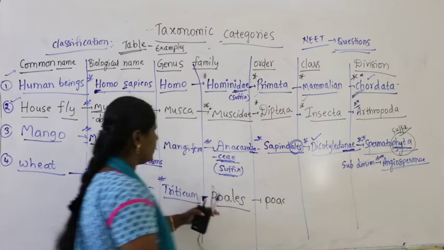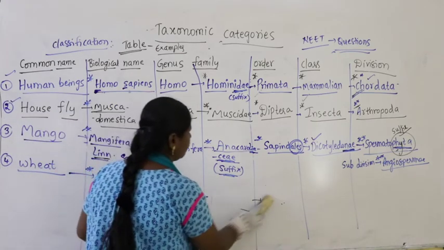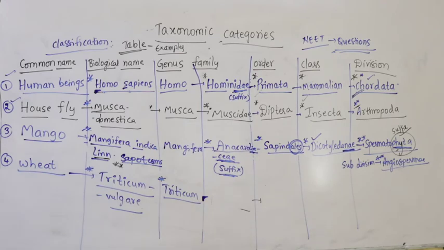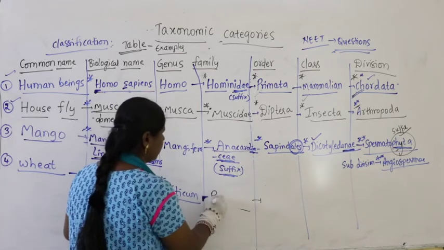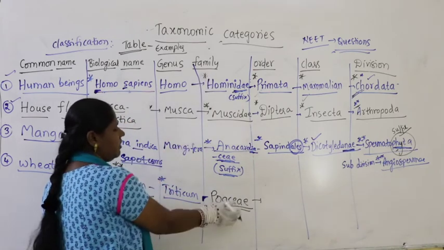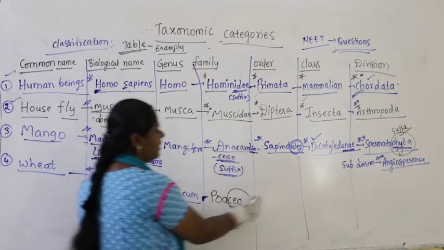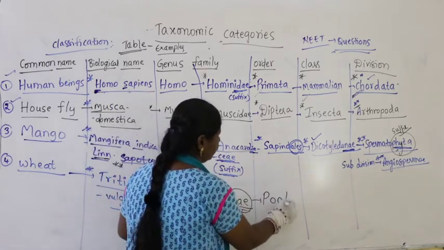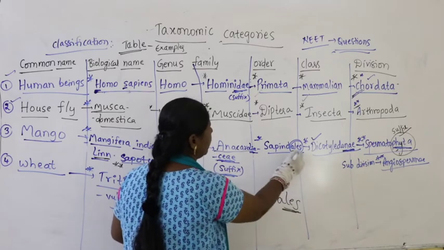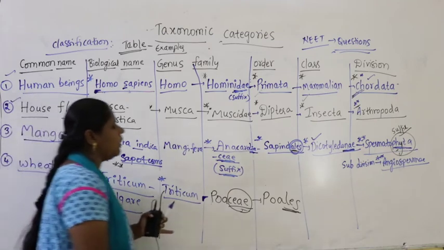First we have to write the family, right? The family should end with aceae, so here the family is Poaceae. Aceae is the end suffix for family. Poales is the order, and ales is the end suffix for order.